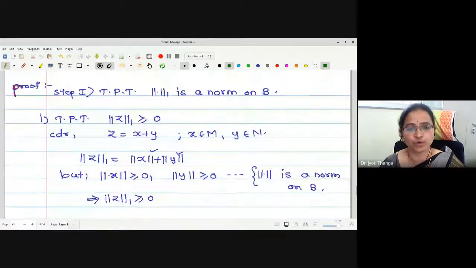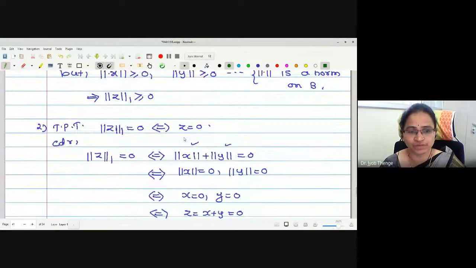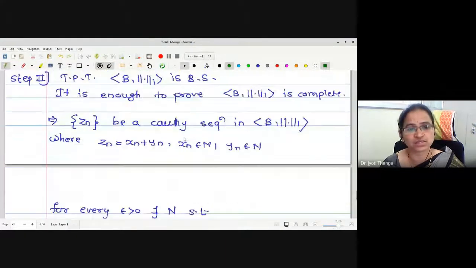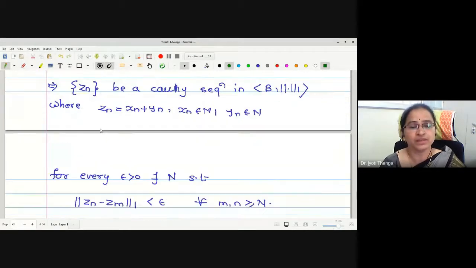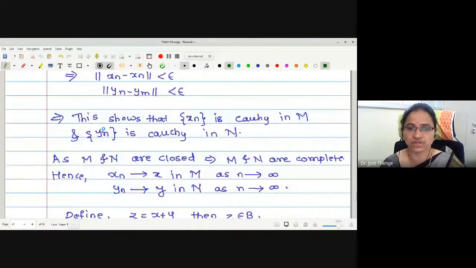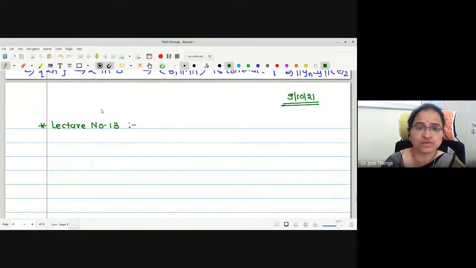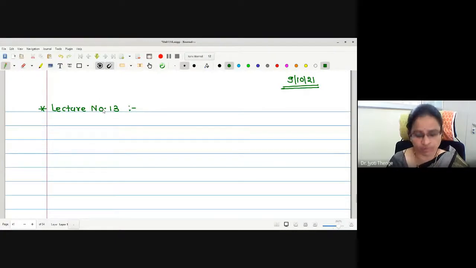The two-step proof which we have seen already: the norm 1 is a norm on B, we have verified all the four conditions of norm. To prove that this is the Banach space, it is already a normed linear space, so it is enough to prove that B with norm 1 is complete, right? Therefore, we started with one Cauchy sequence, and with few steps we have proved that the Cauchy sequence is convergent. Okay. Now in today's lecture, we are going to understand some important properties of the linear transformation.